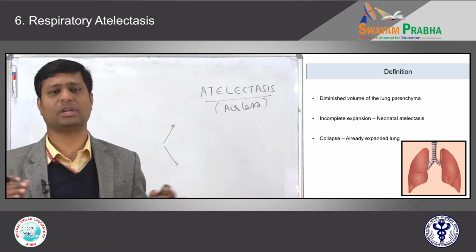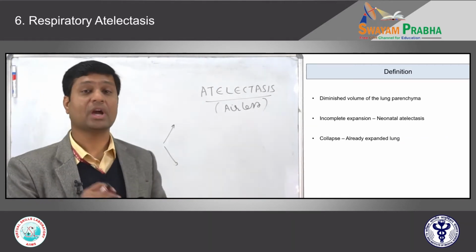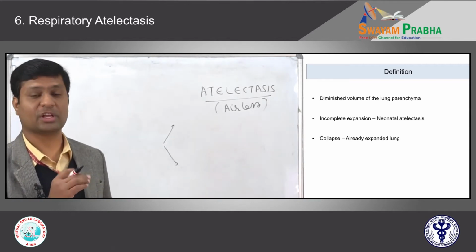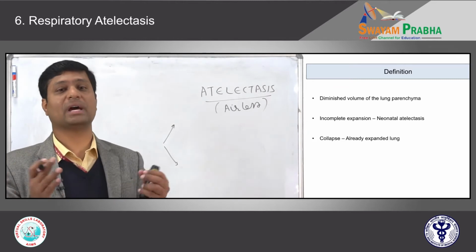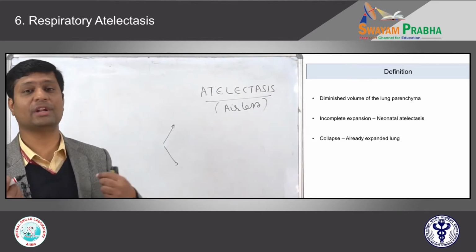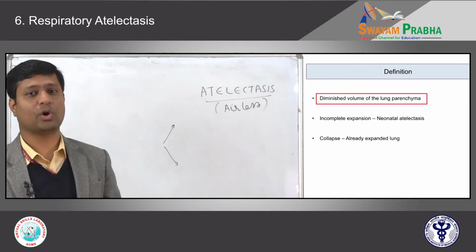It is really used for proper expansion of the lung parenchyma. If there is no expansion of the lung parenchyma, that means there is no air. Whenever the baby cries, the lung will expand and air will enter the lung parenchyma. It will become normal, voluminous lungs.